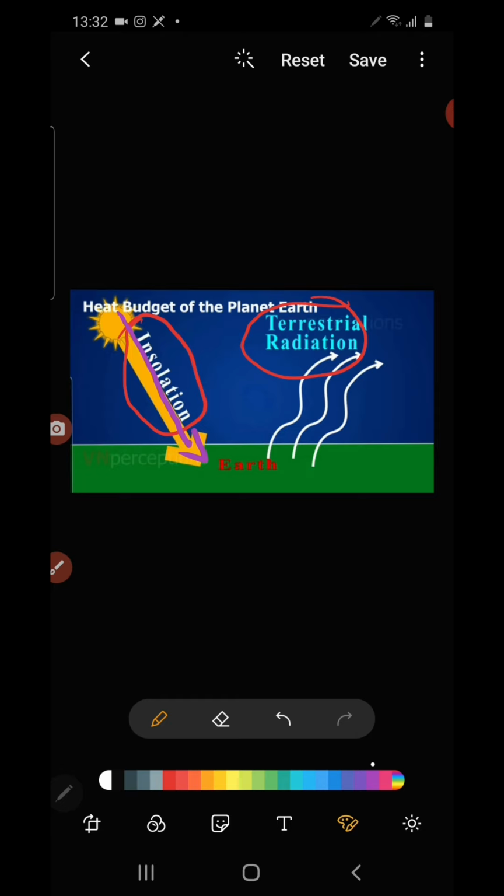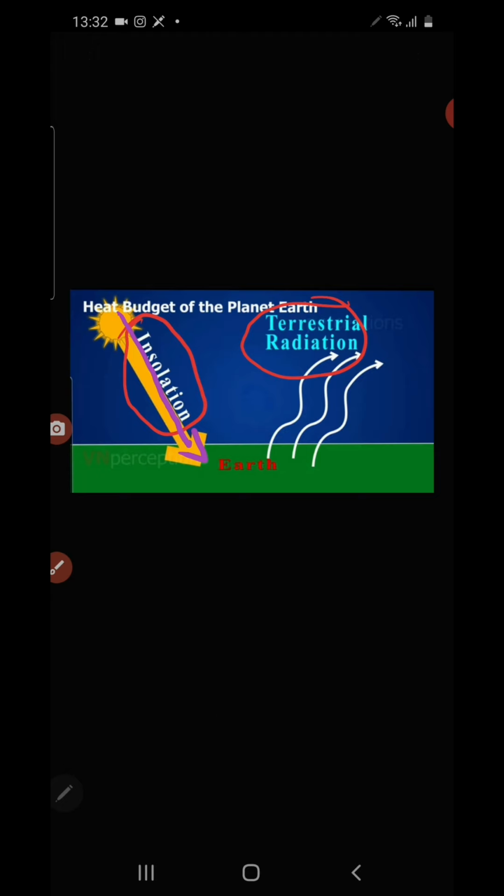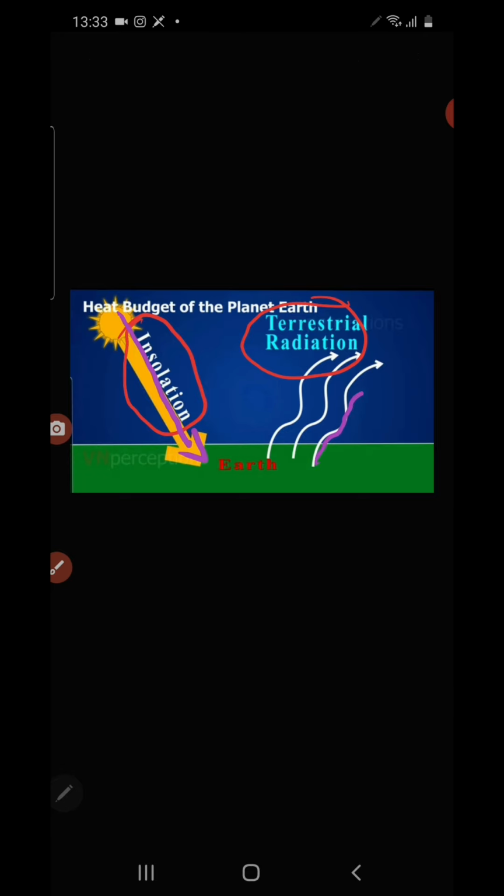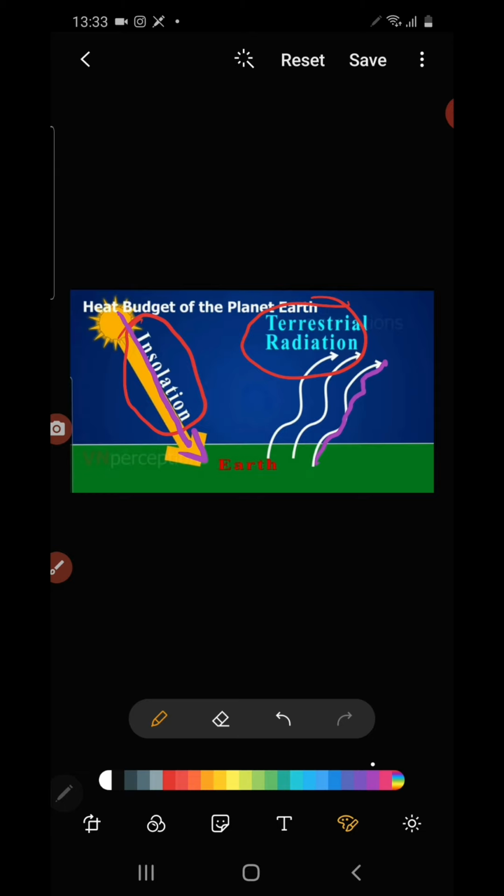Then, what is terrestrial radiation? Children, you know that the heat energy which is received by the earth from the sun cannot be retained on the earth. So the earth is sending this heat energy back to space. The earth radiating back the heat energy is called terrestrial radiation. So the heat energy which is radiated back to space by the earth is called terrestrial radiation.